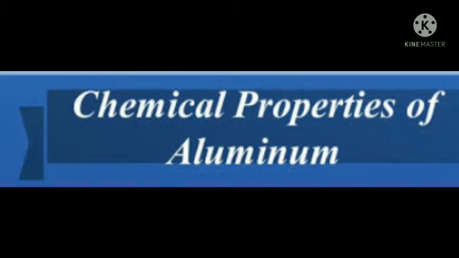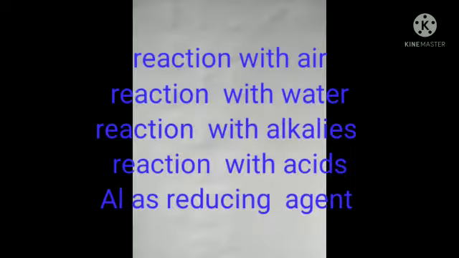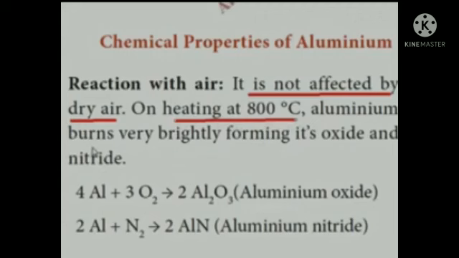So under these 5 subheadings we are going to learn the chemical reaction of aluminium with air, with water, with alkalis, with acid, and last how it acts as a reducing agent. Okay, 5 headings: with air, water, acid, base. The last one, it acts as a reducing agent. The first one, reaction with air.